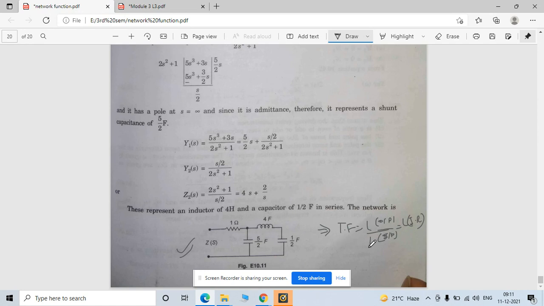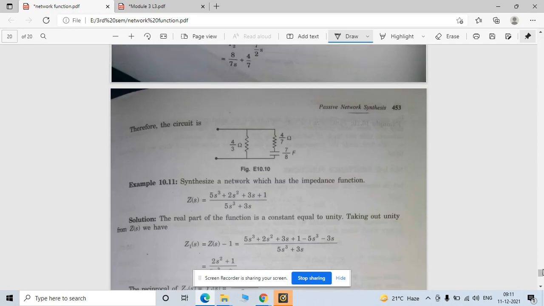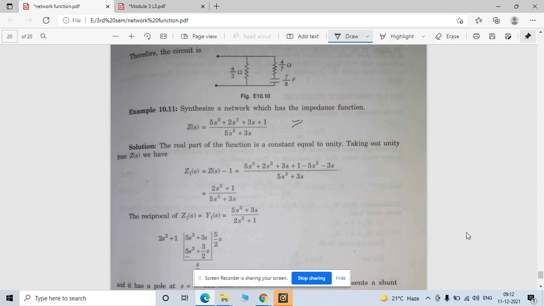So earlier we found this transfer function by using this, where the circuit is given to you. Now here the transfer function is given to you. This type of function is given to you, transfer function or impedance function. Both are different, but from the synthesis point of view, you can synthesize this impedance function as well.